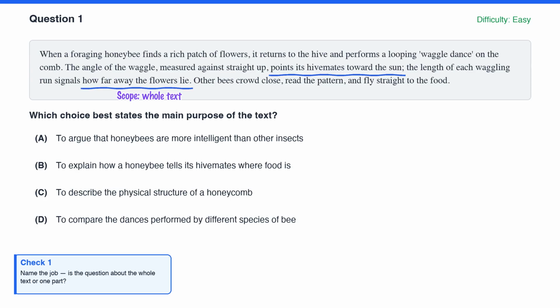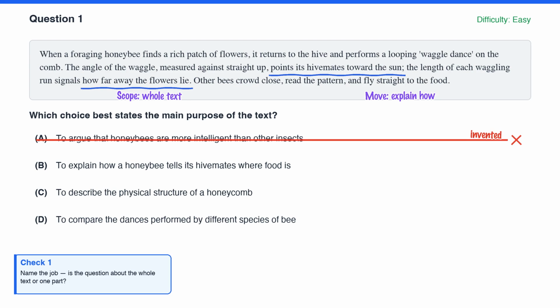Every line is teaching how one bee tells the hive where to eat. So the move is to explain how the dance carries a message. Lock that in before you read a single choice. Now the choices. A says the purpose is to argue that honeybees are smarter than other insects. The passage never ranks bees against anything. That is invented. Set it aside.